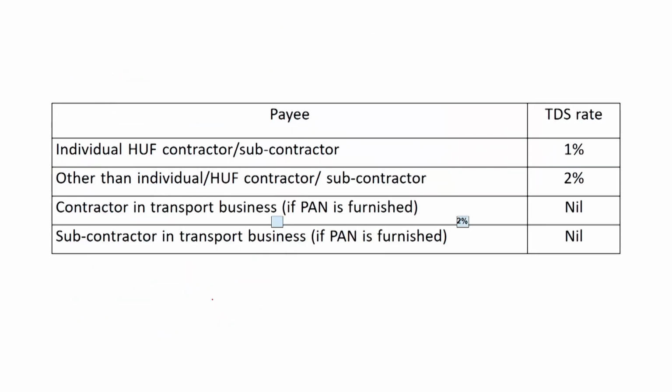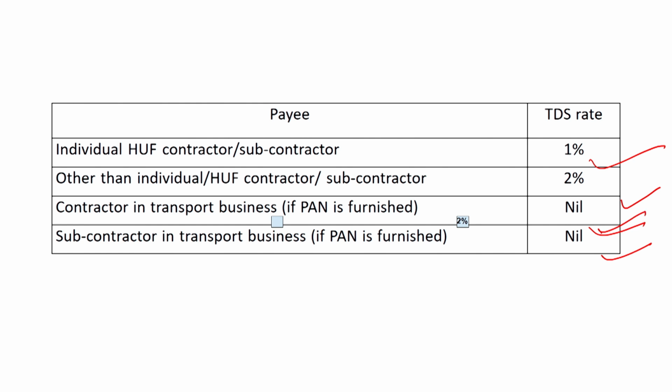So dear students, in the case of an individual or HUF as subcontractor, the TDS rate is 1%. In the case of a contractor other than an individual or HUF, the TDS rate is 2%. For a contractor or subcontractor in the transport business, if PAN is furnished, then tax is not deducted.